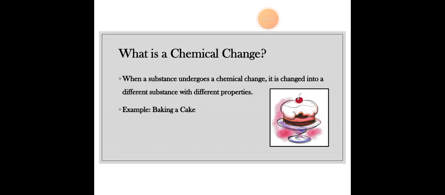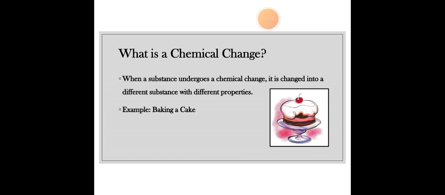Then we have: what is a chemical change? When a substance undergoes a chemical change, it changes into a different substance with different properties. First of all, a new substance is going to form, and it is going to have the properties of the new substance that is formed. This is a chemical change.